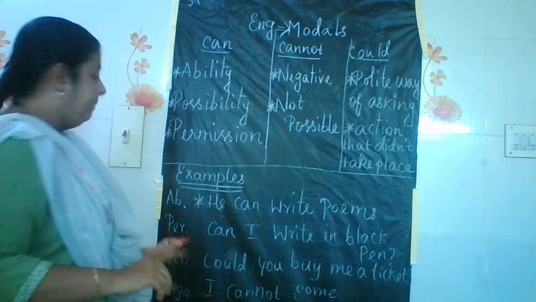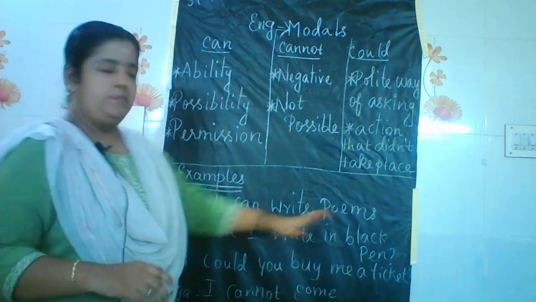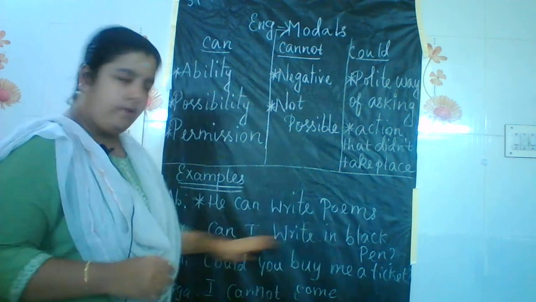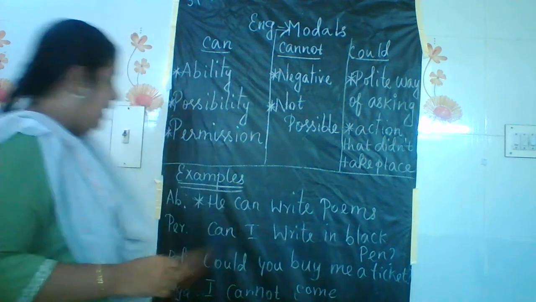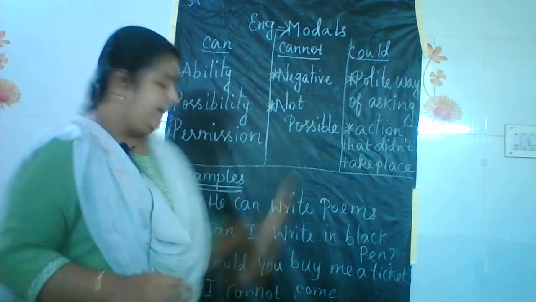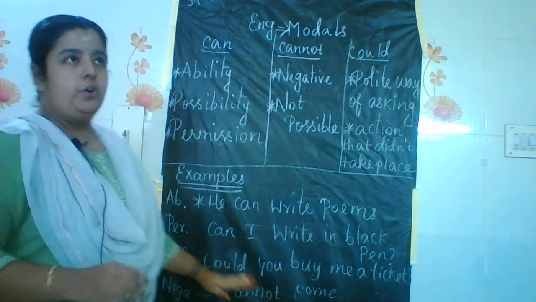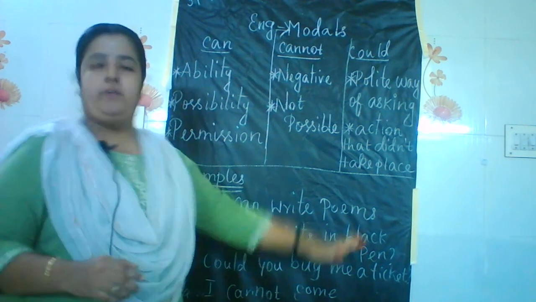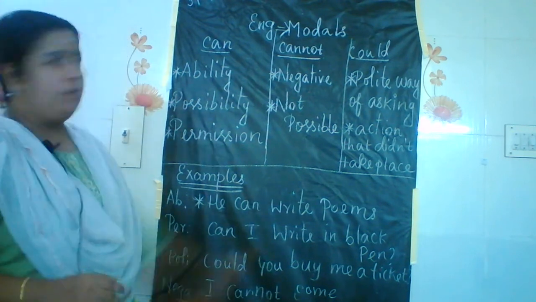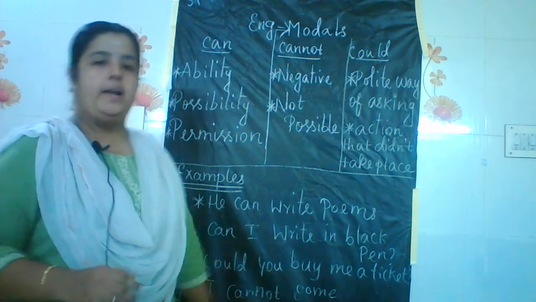Next, permission, asking permission. Can I write in black pen or can I write in blue pen? It is asking permission of somebody whether he can write in black pen or not. Then the third one is could, the past form of can. It is a polite way of asking: could you buy me a ticket, or could you help me going for a ride? Like that we can ask using could. The next one is the negative, cannot, that is, I cannot come now.